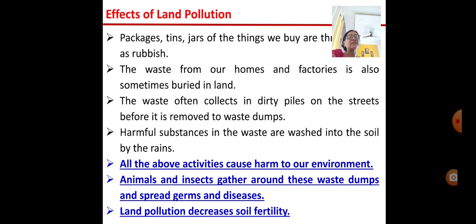Also, insects and other animals gather around the waste dumps and spread germs and disease. And all this also results in the decrease of soil fertility.